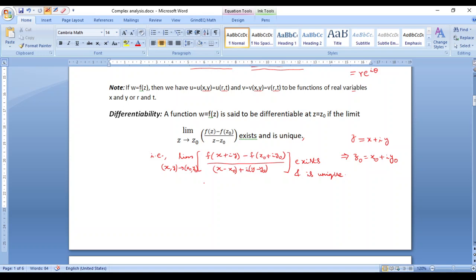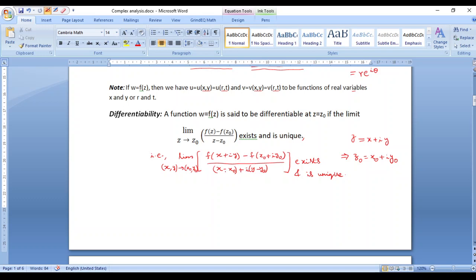As you are very well supposed to know, when you say x comma y approaching x naught comma y naught, because x and y are two variables, this limit will be for a function of two variables. When you say x naught comma y naught, it is a point in the two-dimensional plane. Correct? So when you say x comma y approaching x naught comma y naught, we see that x comma y can approach x naught comma y naught in infinitely many paths.